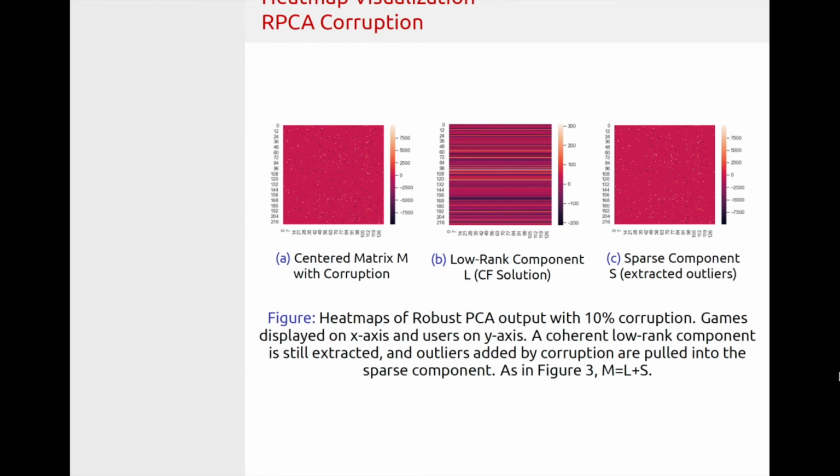It's still able to extract some low rank features, and we can see bands representing some of these features. And finally, on the right side, the sparse component is being extracted. This actually looks quite similar to the original matrix M, because those very large values stand out in the visualization, and we can see those being extracted by the sparse component.